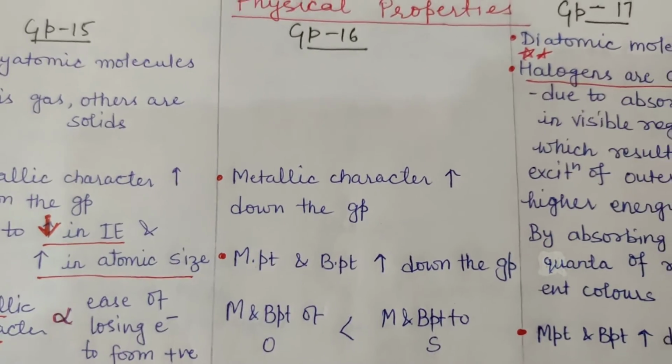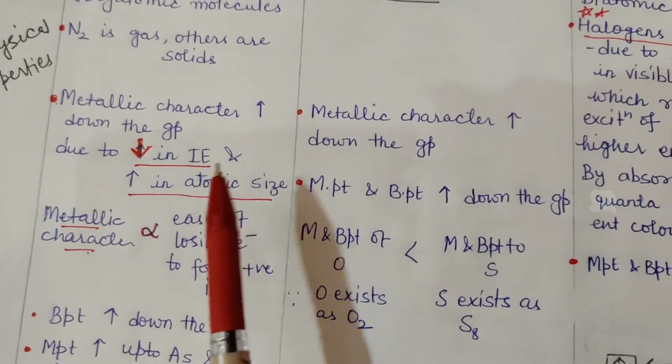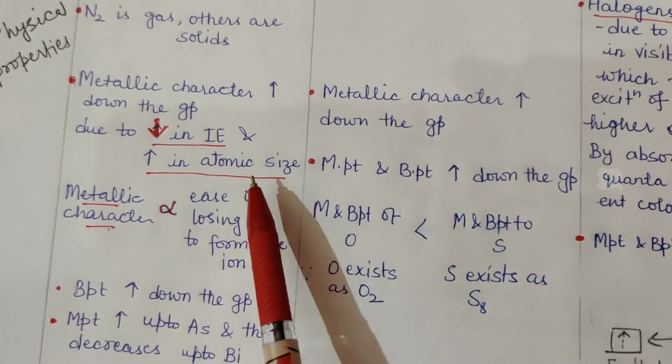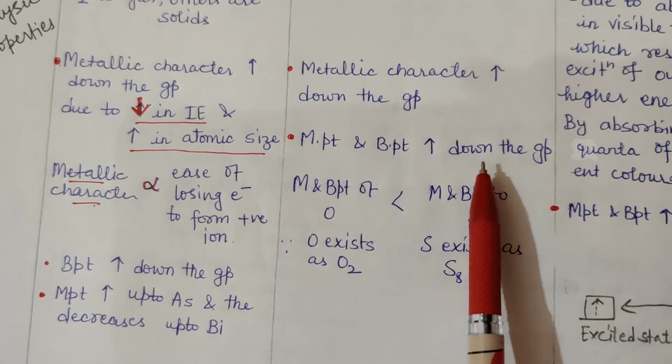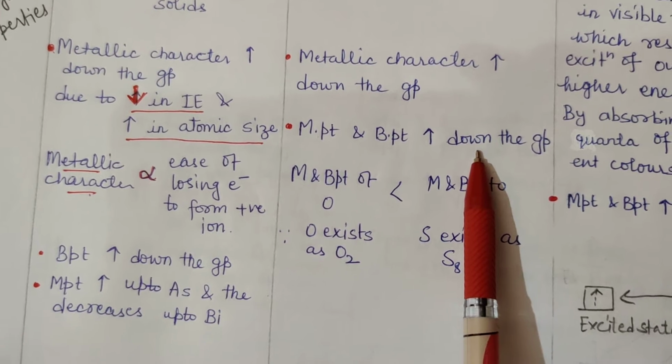Physical properties of group 16 elements. The metallic character increases down the group again for the same reasons, due to decrease in ionization enthalpy and increase in atomic size. Melting and boiling point increases down the group due to increase in size of the molecules.